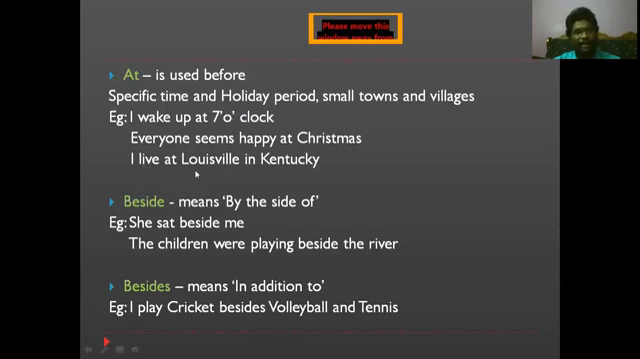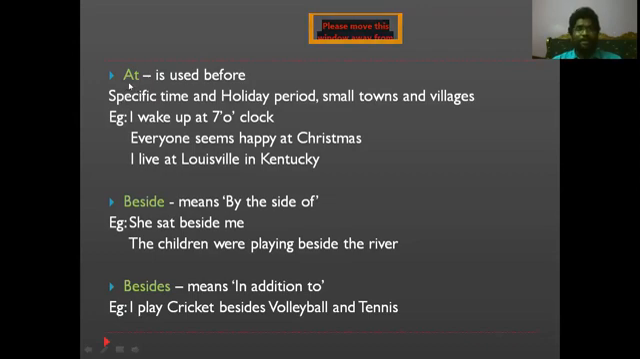So next one, I live at Louisville in Kentucky. Louisville is a small place in Kentucky. So whenever we are talking about small countries or small towns or small villages or small places, we have to use "at". For example, I live at Panjagutta in Hyderabad. Panjagutta is a small place, whereas Hyderabad is a bigger one. That's the reason I live at Panjagutta in Hyderabad. That is how we have to make the statements.